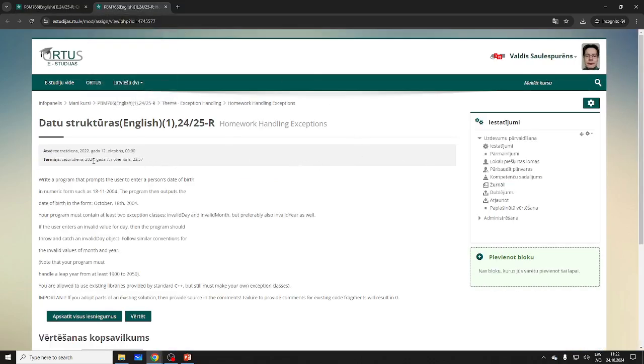And this one also, oh no, 7th of November. So you have time, 2 weeks for this one. In this program you have to enter a person's date of birth and output the correct format, but you need to have 2 exception classes. It's a simple program, but made harder by the need for exceptions. Invalid day, invalid month, maybe also invalid year. You use existing libraries, but you need to make your own exception classes. If you don't make your own exception class, you won't get a good grade on this one.